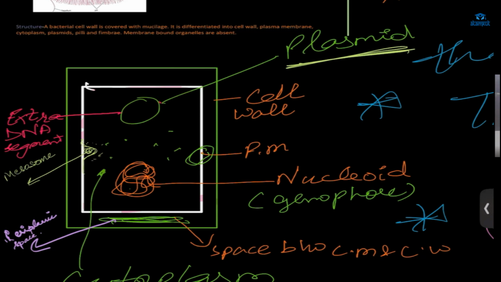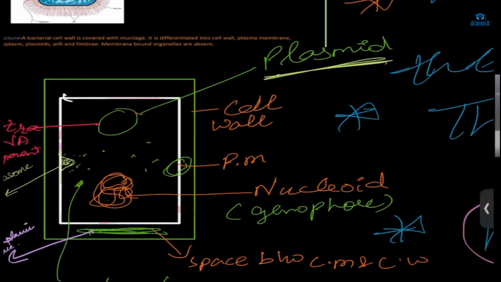It helps in reproduction, and it helps in resistance, resistance against the other bacteria. This DNA, these plasmids, code for resistance. And these plasmids are very useful in biotechnology, which you will learn in 12th class.